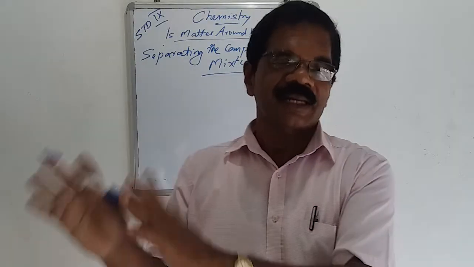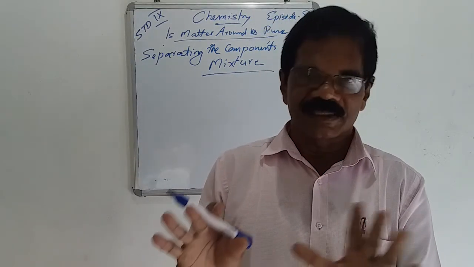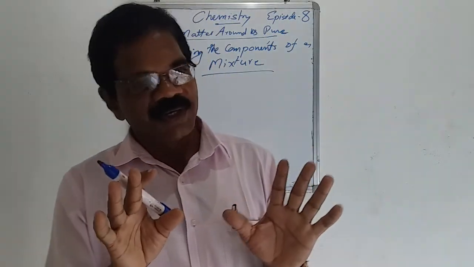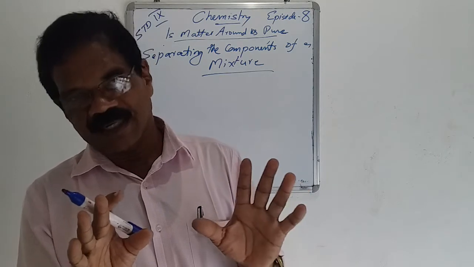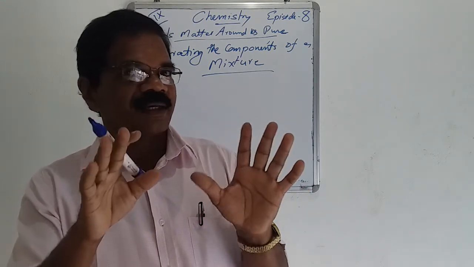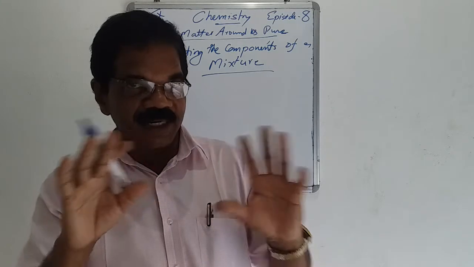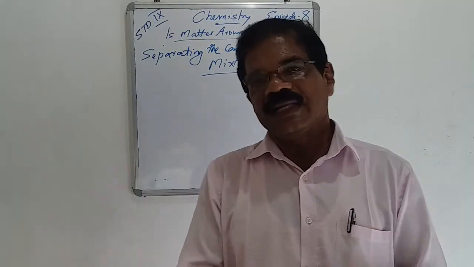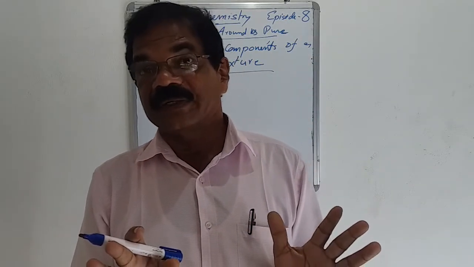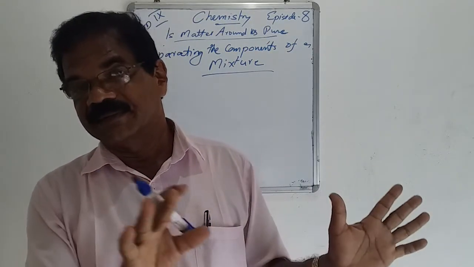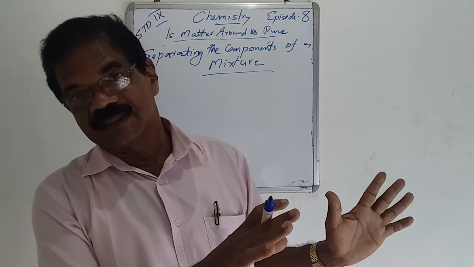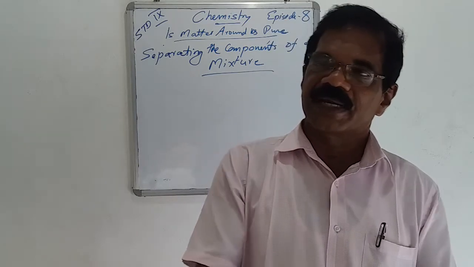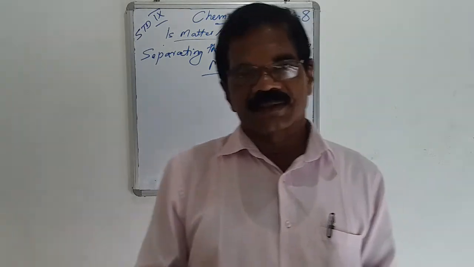Mixture means several kinds. That is the difference between a pure substance and a mixture. Remember the normal mixture you buy from the bakery for eating; that is easy for remembering a mixture. There are several components, several constituents, not in a fixed ratio. So the name itself says it is heterogeneous, different in different parts. In different packets there will be no fixed ratio. In some items they are more, in some items they are less.